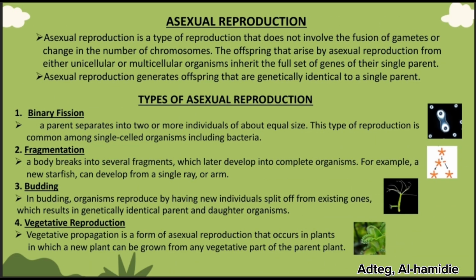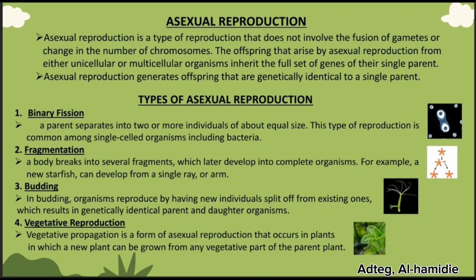Okay, now let's move on to the second part of reproduction, which is asexual reproduction. Asexual reproduction is a type of reproduction that does not involve the fusion of gametes or change in the number of chromosomes. The offspring that arise by asexual reproduction from either unicellular or multicellular organisms inherit the full set of genes of their single parent.